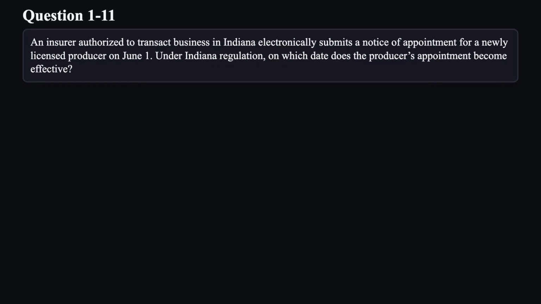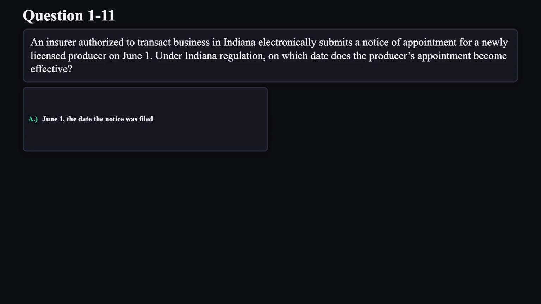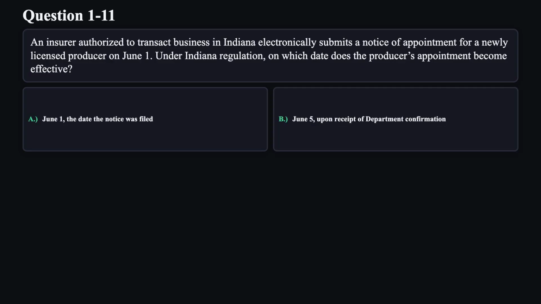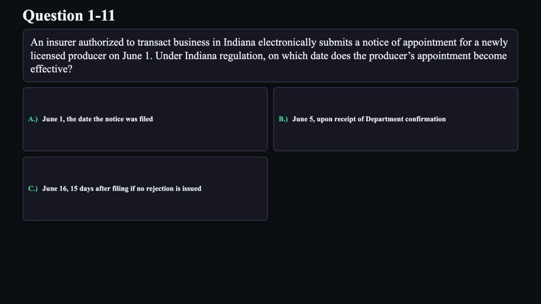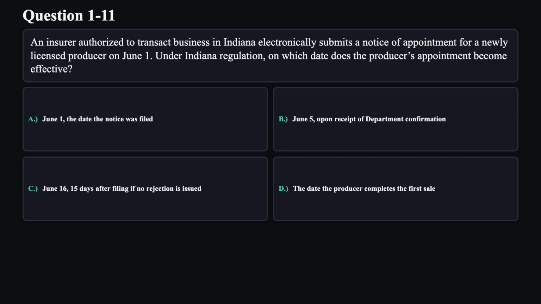Question 11. An insurer authorized to transact business in Indiana electronically submits a notice of appointment for a newly licensed producer on June 1st. Under Indiana regulation, on which date does the producer's appointment become effective? A. June 1st, the date the notice was filed. B. June 5th, upon receipt of department confirmation. C. June 16th, 15 days after filing if no rejection is issued. D. The date the producer completes the first sale.